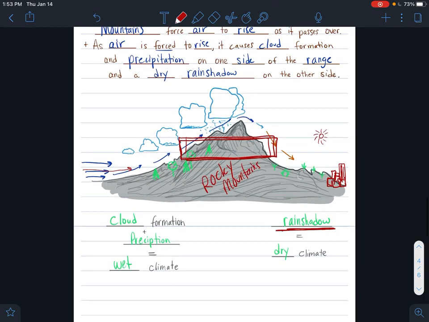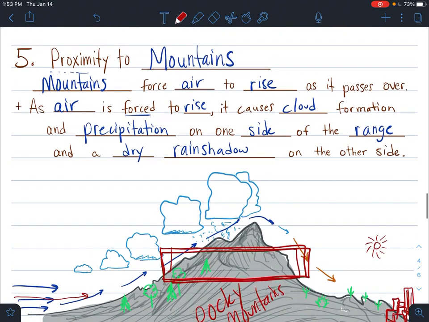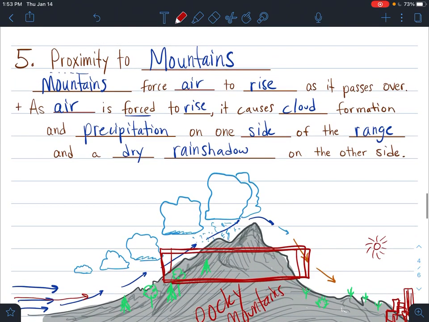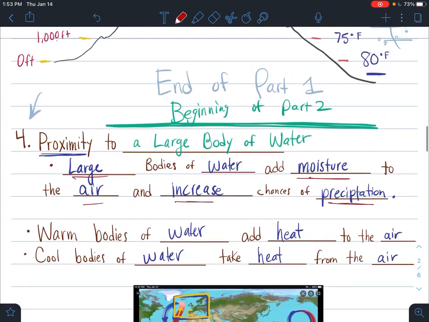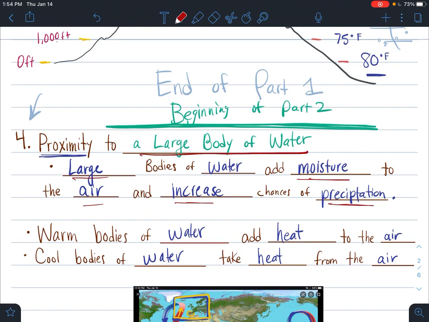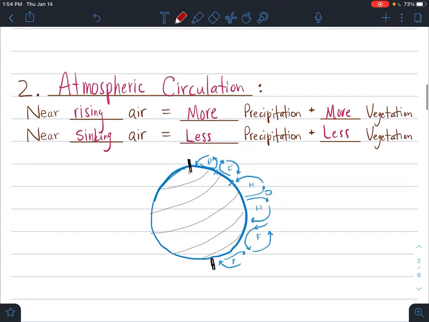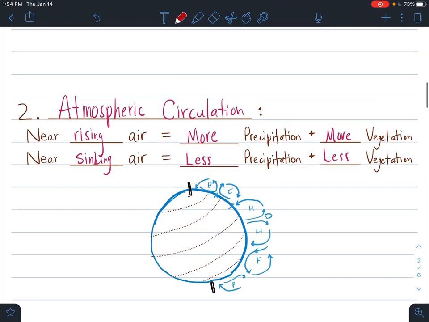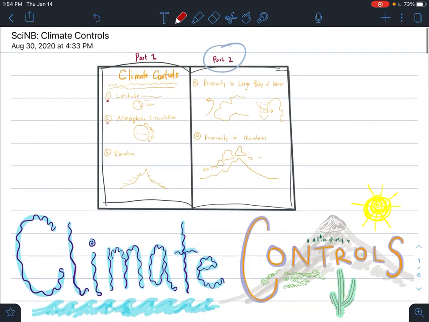Well, there you have it. There are 5 factors that you need to consider when looking at the climate of a region, a small location on the earth. So the proximity: how close are you to mountains? How close are you to a large body of water? What's your elevation? What type of atmospheric circulation is above the earth at your latitude? And what is your latitude? Because we need to know the sun angle to determine the temperature. And now you know the 5 things that control climates.